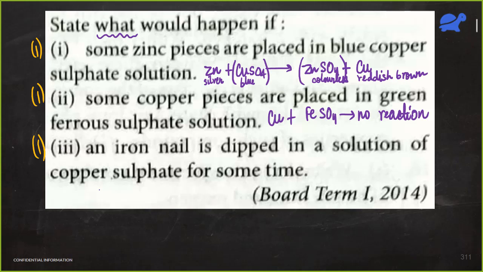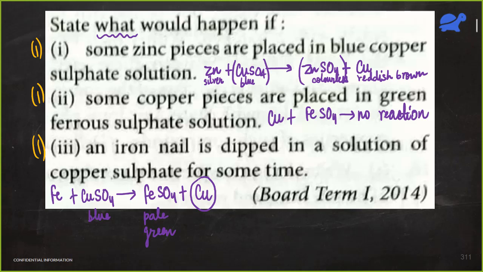Anupam has written a detailed answer for the third one. Let me first write the equation. So we have an iron nail. Yeah, this is what we have been talking about, right? Plus copper sulfate gives ferrous sulfate plus copper. So the two observations are that the solution changes from blue to pale green. Second observation is reddish brown coating of copper is formed on iron. Fine. So these are the two observations in the third case. Very good, Anupam. Very nicely written.